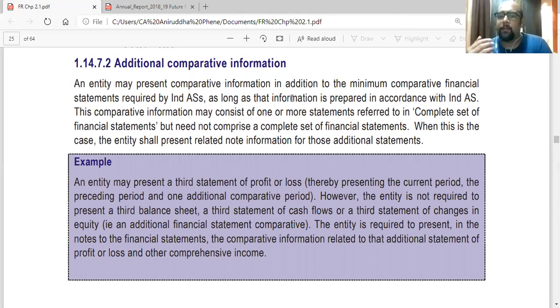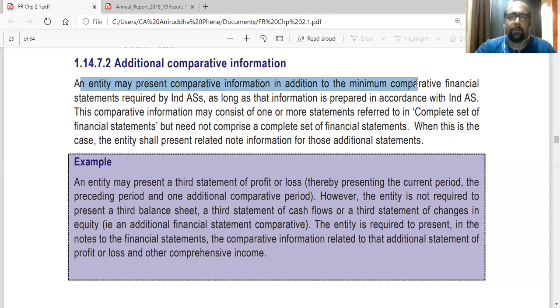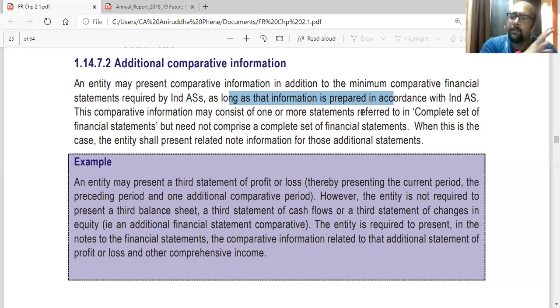Now they are saying that if the entity wants, they can give additional also. Third column also they can add. So they can give two previous years data. For example, in this case, 1819 is the current year. So 1718 is already given as a comparative. Also, you can give 1617 if you want. So an entity may present comparative information in addition to the minimum. So minimum is given. So you can present additional if you want, as long as that information is prepared in accordance with the Ind AS. So as long as you have prepared the earlier information as per Ind AS, it's fine.